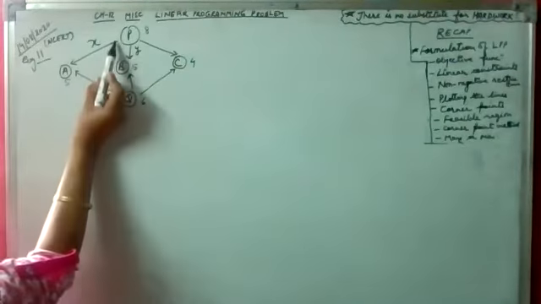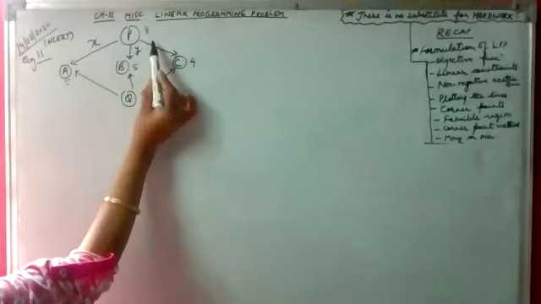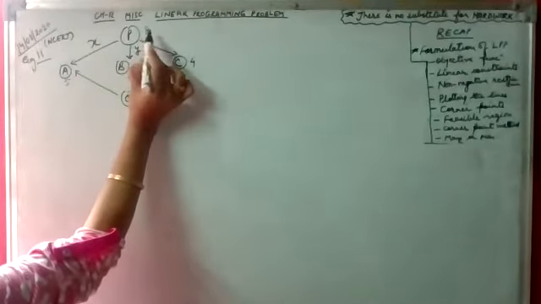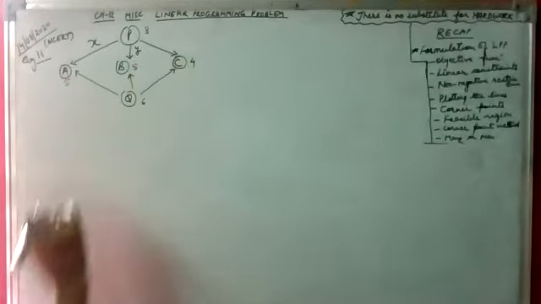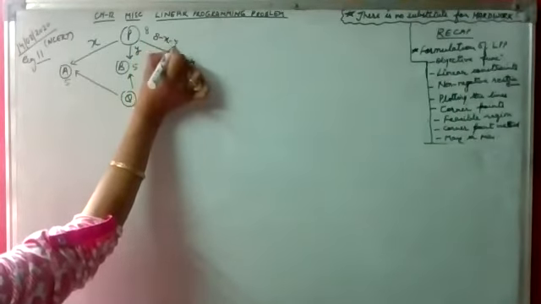So we are transporting X units from P to A and Y units from P to B. So leftover, the production capacity is 8 units. The leftover items will be transported to C. That means 8 minus X minus Y.